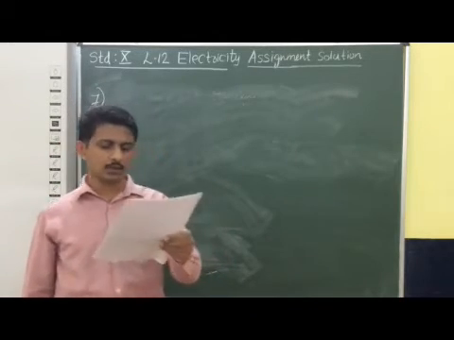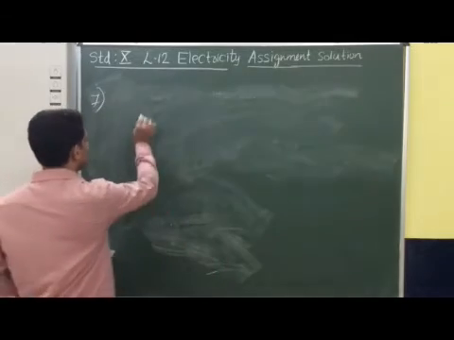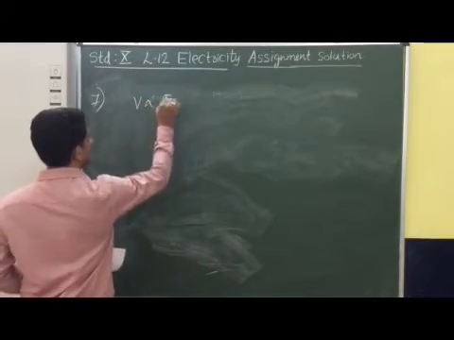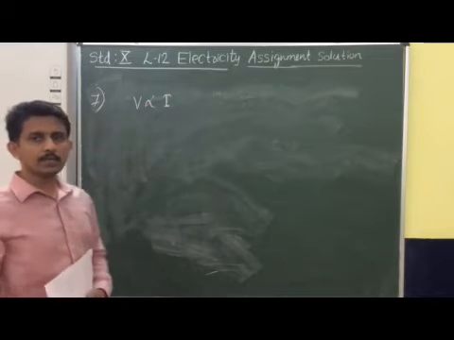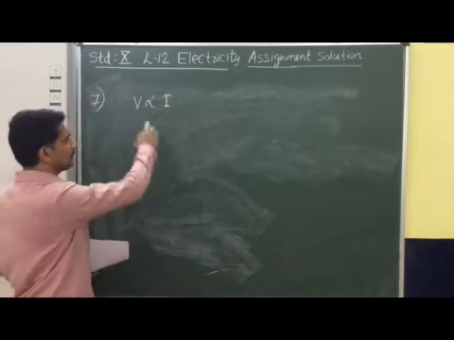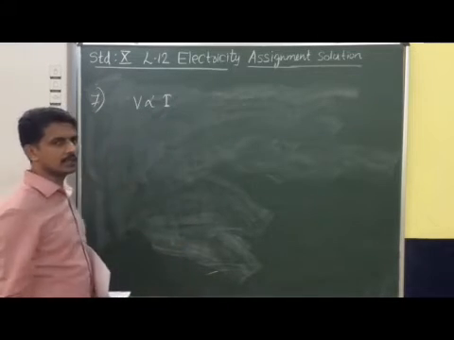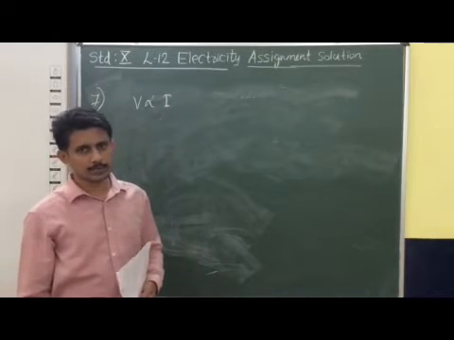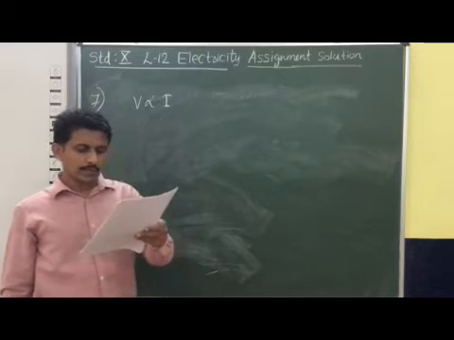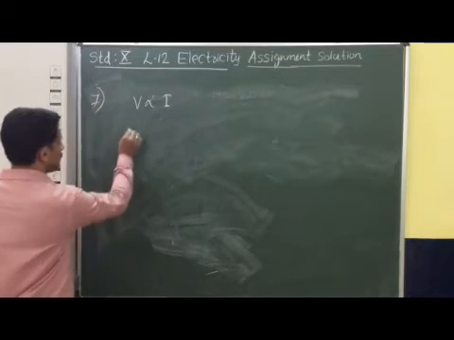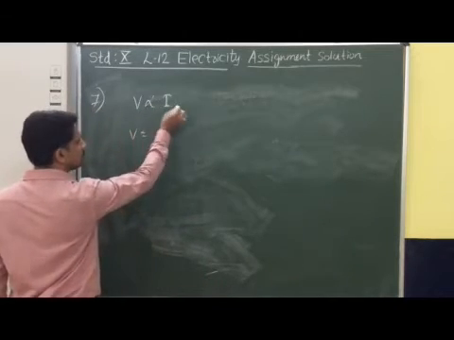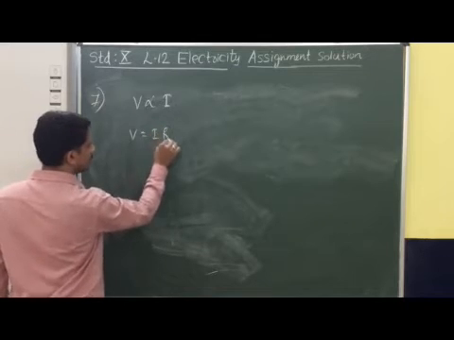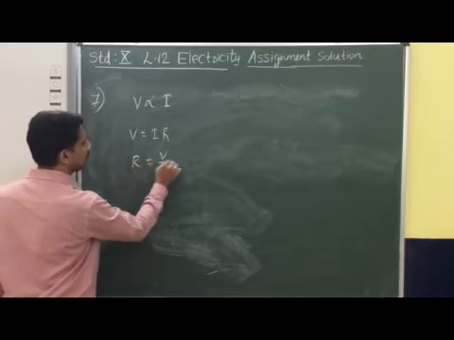We can state Ohm's law: V is proportional to I. That means the current passing through a conductor is directly proportional to the potential difference across the ends of the conductor at constant temperature. So V is proportional to I, or V is equal to I into R, or R is equal to V by I.